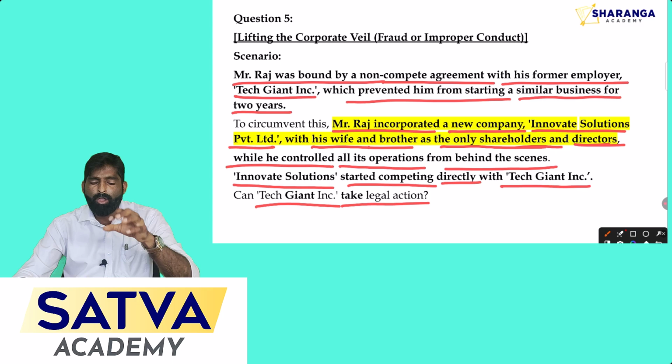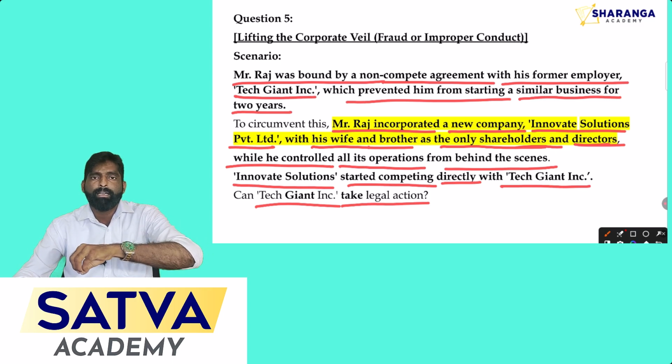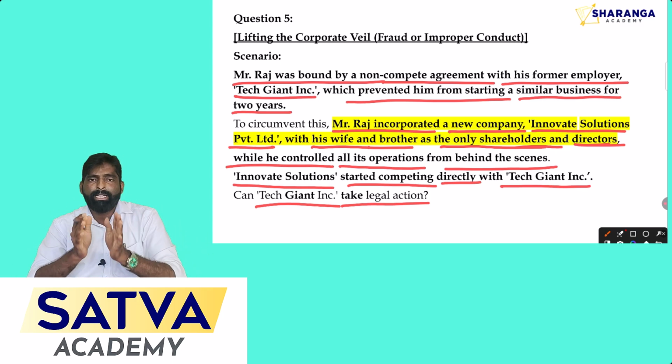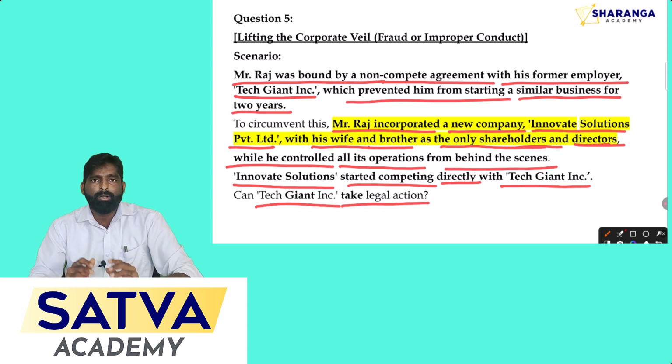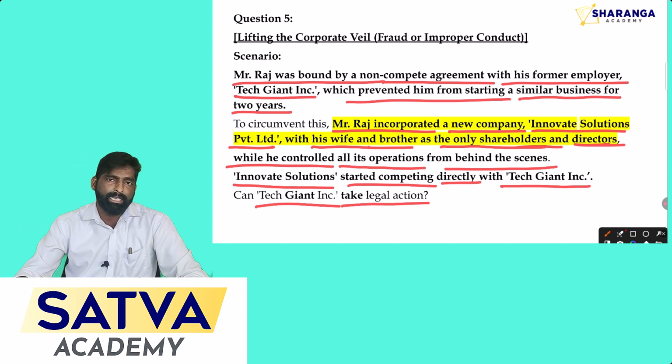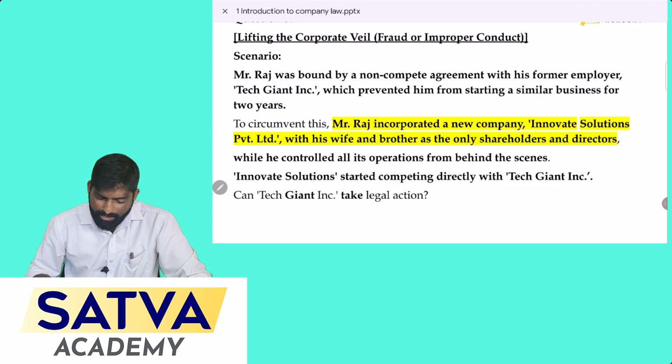So now you have to analyze the situation, whether separate legal entity is applicable in this case or the exception is applicable. Okay, let's analyze the question.